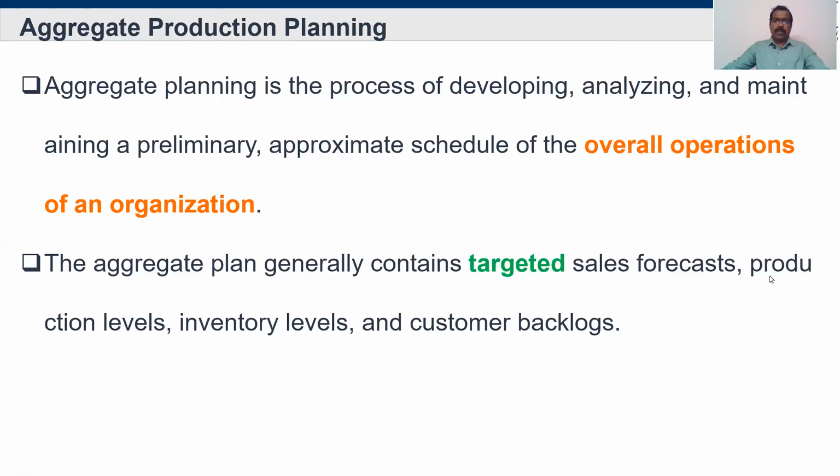So the aggregate production plan generally contains target sales forecast, production levels, inventory levels, and customer backlogs. These are all the things that will be inside your aggregate plan: sales forecast, production levels, inventory levels, and the customer backlogs.